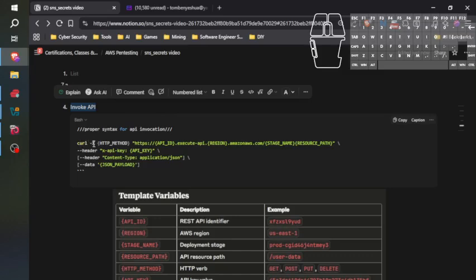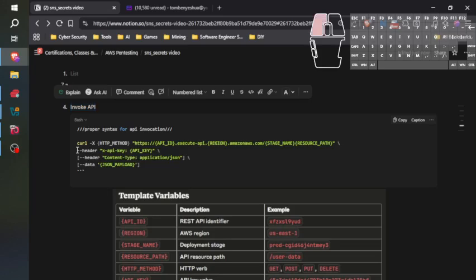curl, C-U-R-L, -X, the HTTP method, which in this case is going to be GET, https://, the API ID, so we need the API's ID, .execute-api., the region, which is going to be us-east-1, .amazonaws.com/, we need the stage name, and then we need the resource path.